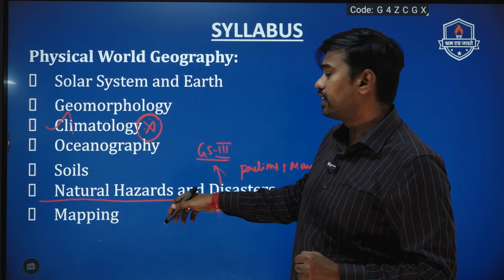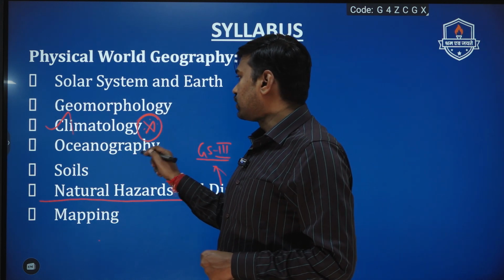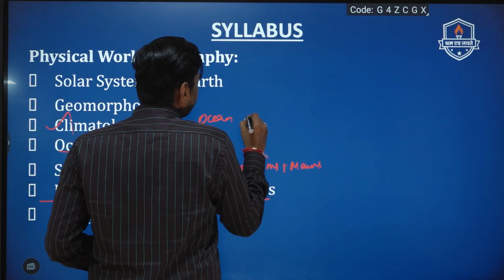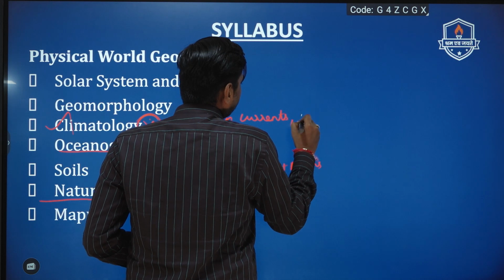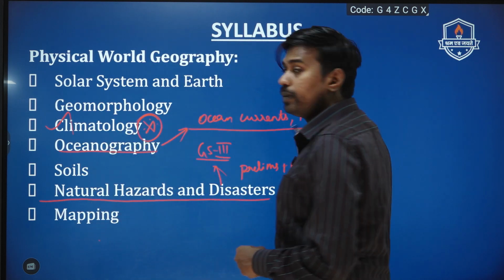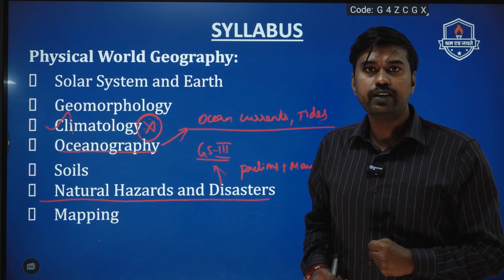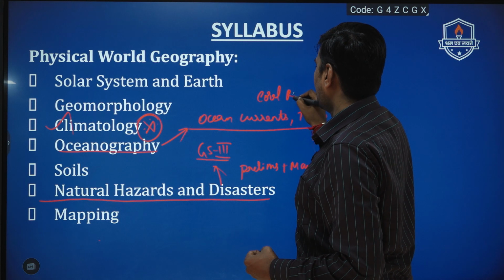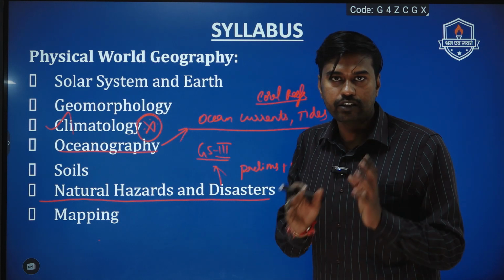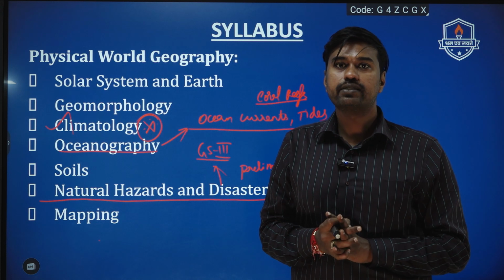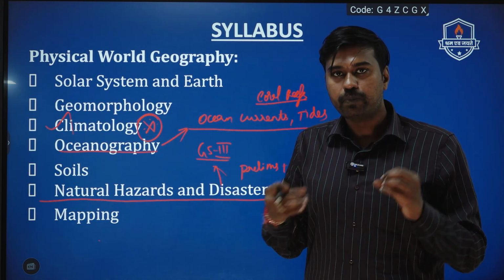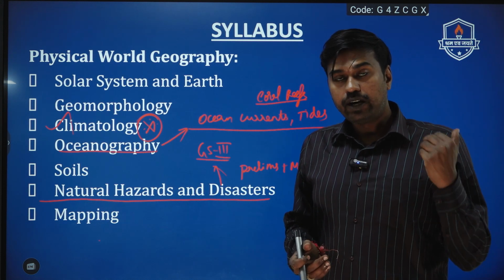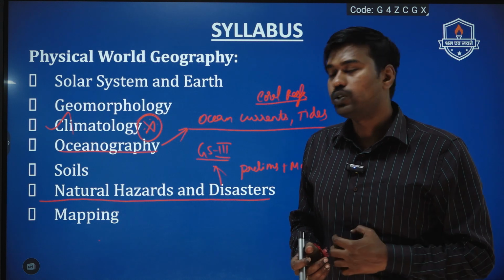Now, going into the other aspects of the syllabus, students should also focus in oceanography on topics such as ocean currents and tides, because a lot of times UPSC has asked questions specifically on this topic. So kindly give maximum attention to that, followed by the topic of coral reefs. This coral reefs topic is going to be very important for your prelims examination as well as mains examination. So whenever you read these topics, make sure that you also connect them with the effects of climate change, so that when you write your answers, the conclusion stays relevant to the examiner.